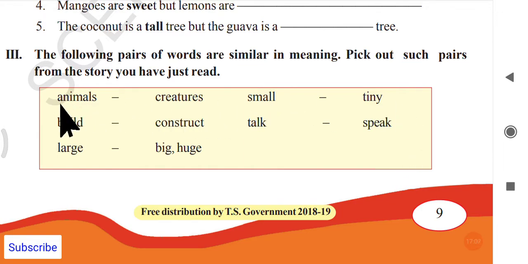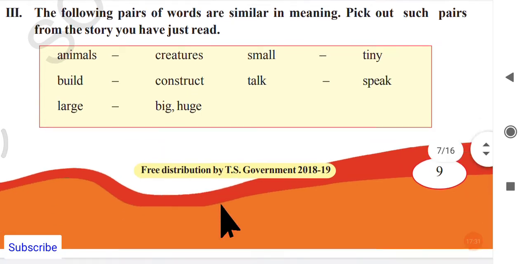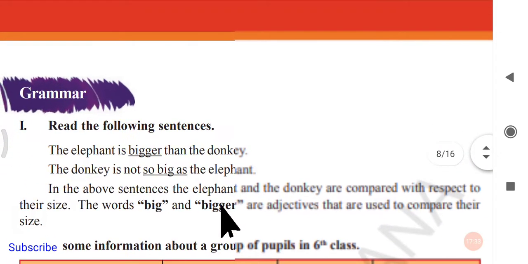So look at the first one here. Animals, creatures. Build, construct. Large, big or huge. Okay, you can also mention more meanings if you know. Gigantic also. Small, tiny. Talk, speak. Of course there is a difference between talk and speak, but they are obviously expressing some words, so that is the same meaning. Okay, it carries the same meaning.